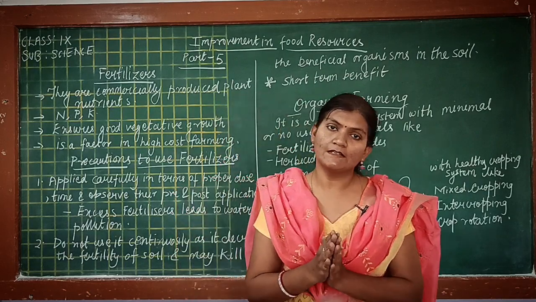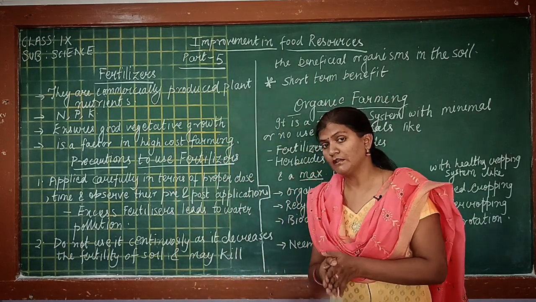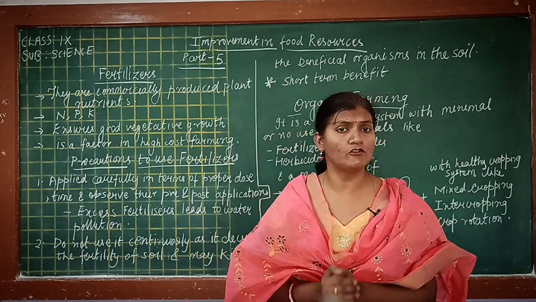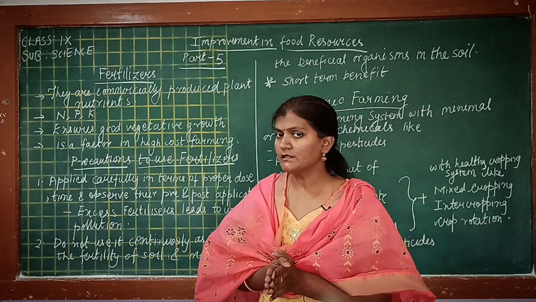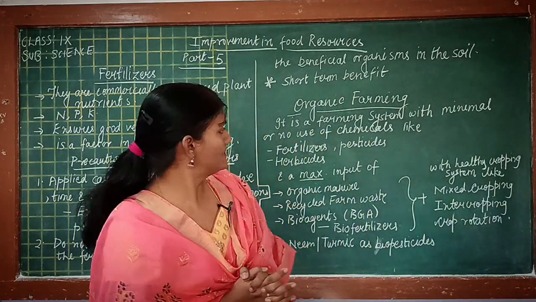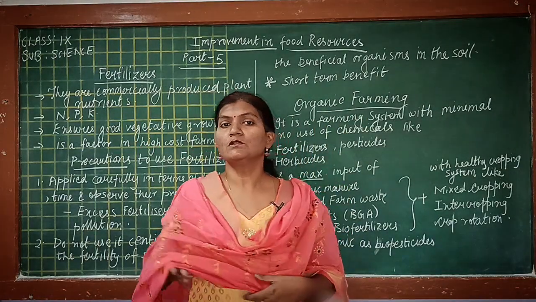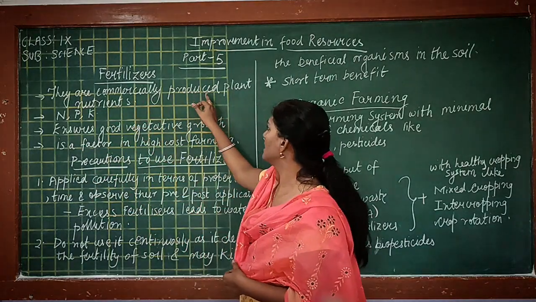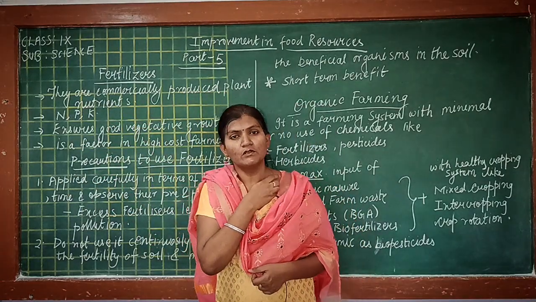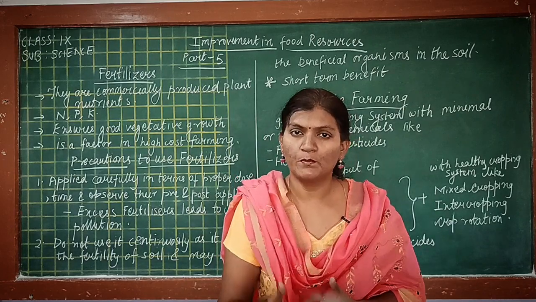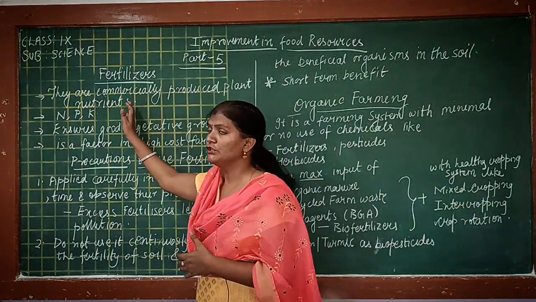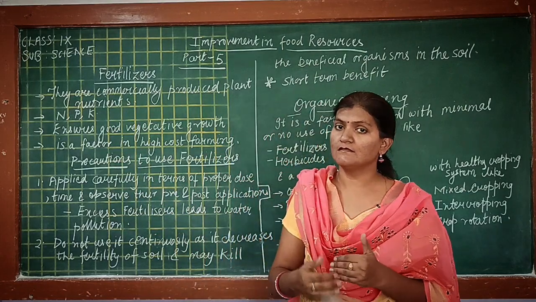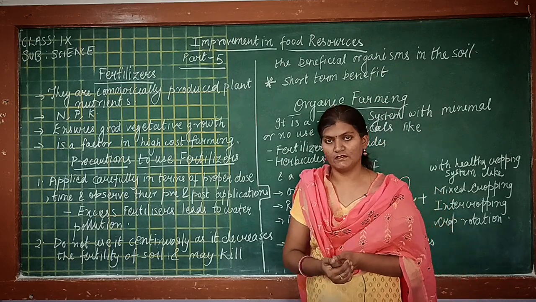So let us learn about fertilizers. What are they, how they are prepared, and what are the advantages and disadvantages of using a fertilizer. So students, in today's class we'll learn about fertilizers and organic farming. Students, fertilizers are the substances which are commercially produced to obtain certain plant nutrients. Means the plant nutrients are added and the fertilizers are chemically synthesized in factories.